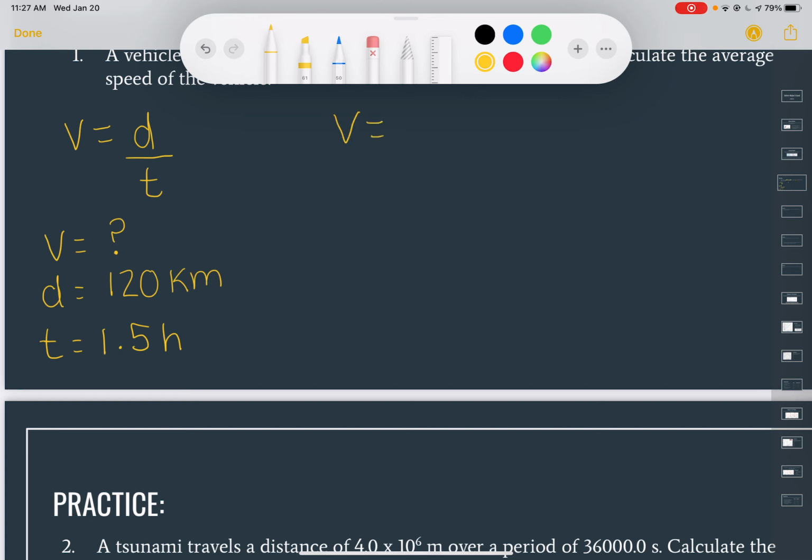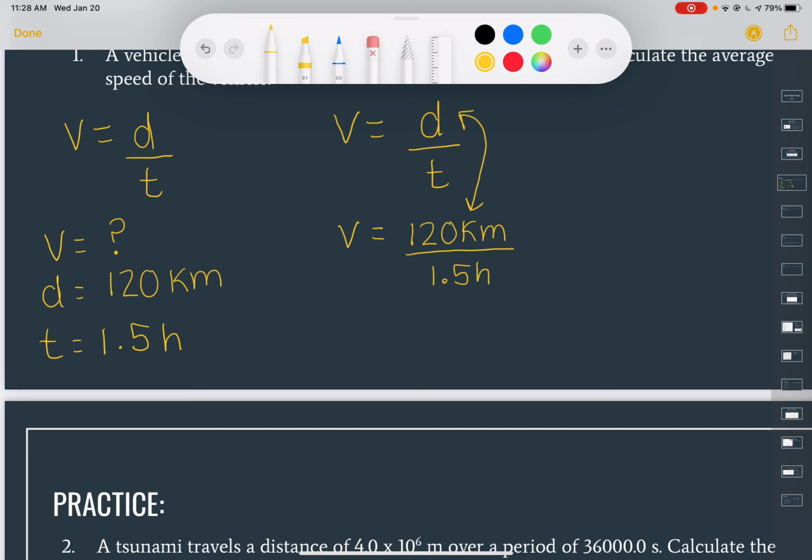So I'm going to rewrite this formula over here. And then what I'm going to do is plug in the pieces we know. So we don't know what V is, so we're going to leave it as the letter. Next, we're going to write in our numbers for distance. So we're going to replace the D in this formula with 120. Okay. So that's where that's coming from. We're just replacing that distance. We're putting the divide, so we're just keeping it the same, and we're going to replace that T with the number we have. So our number for T is 1.5.